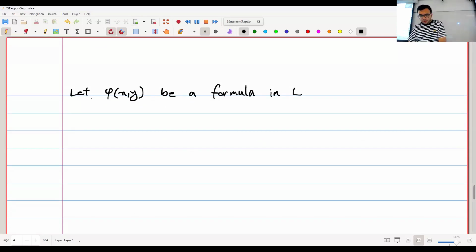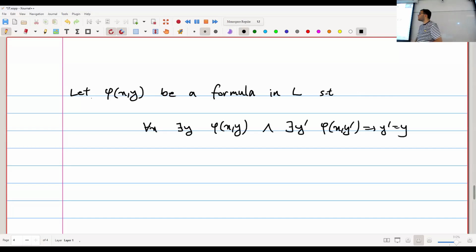For every x, there is a y such that phi of xy holds. And also, I want to say there is only one y. So for every y prime, if phi of xy prime holds, then y prime is equal to y. So all this is saying is that for every x, there is a unique y such that phi of xy holds.